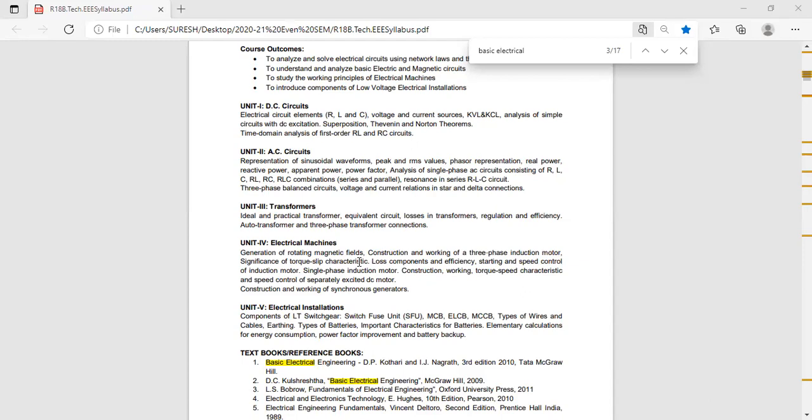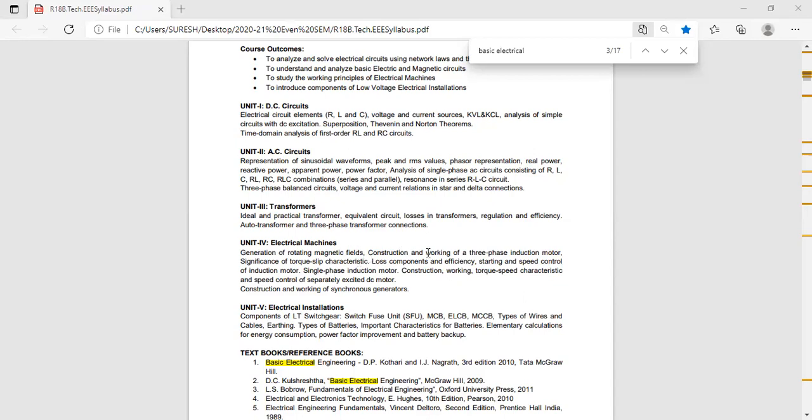Sometimes in exam they'll ask why transformer is called static device. Why means both primary and secondary are stationary. There is no rotating part in the transformer. But when you come to the three-phase induction motor, primary winding is stator. Stator is stationary, and the rotor is secondary winding. Rotor is rotating. The principle in transformer and three-phase induction motor is mutual induction. Since the secondary winding rotor is rotating in three-phase induction motor, we are calling it a rotating transformer. The reason is one winding is rotating, that is rotor. Is it clear?